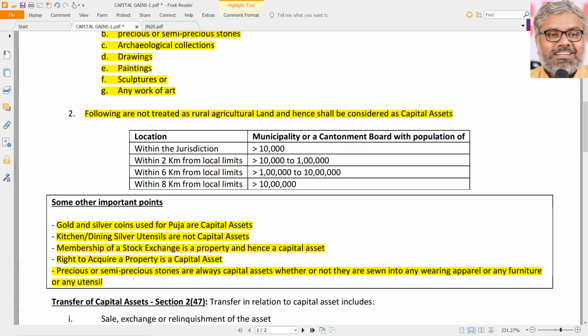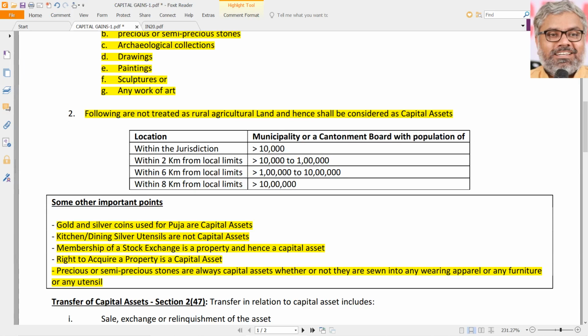So if somebody has a silver spoon, which is actually used for dining purposes, but that is studded with diamonds, can he say that it is not a capital asset because silver utensils are not capital assets? No, that is a capital asset because there are precious or semi-precious stones in it. So if there is any jewellery or any item for that matter which has precious or semi-precious stones, that will always be a capital asset.